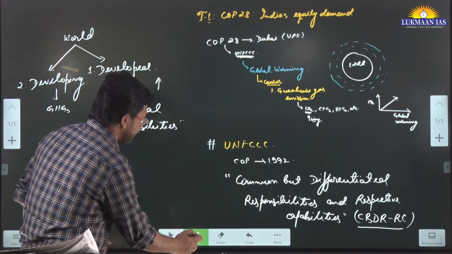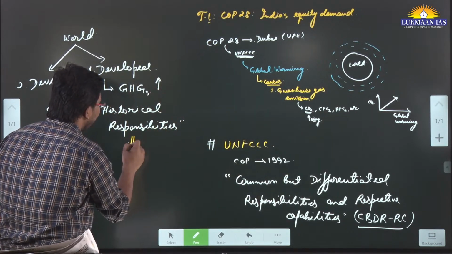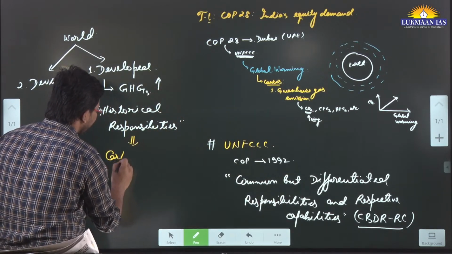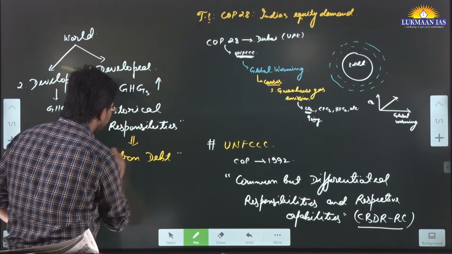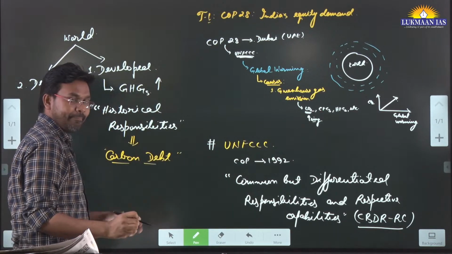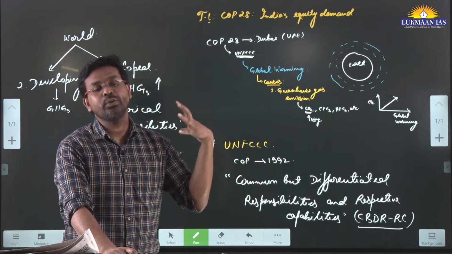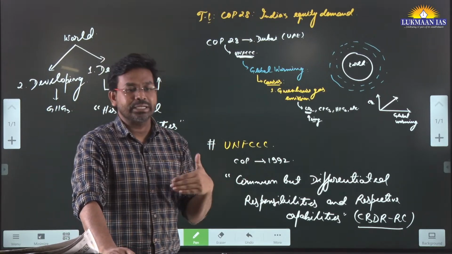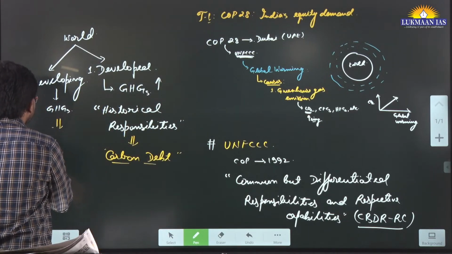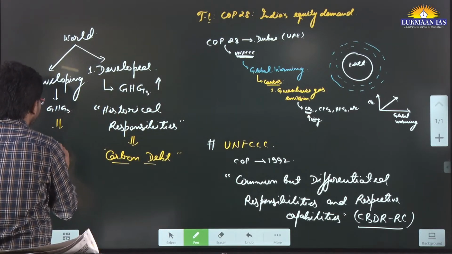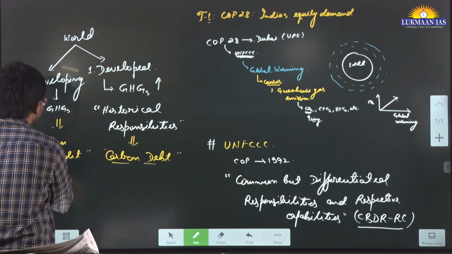So it is said that developed countries are on a carbon debt, meaning they have used so much carbon that they owe responsibilities to the world. And the developing countries have a kind of carbon credit. Now we are going to discuss carbon credit and carbon debt.